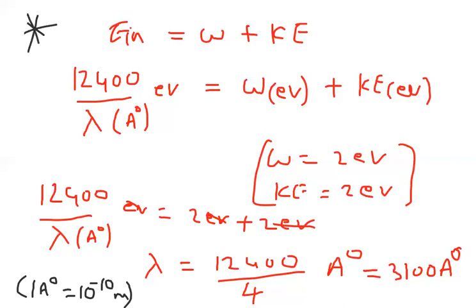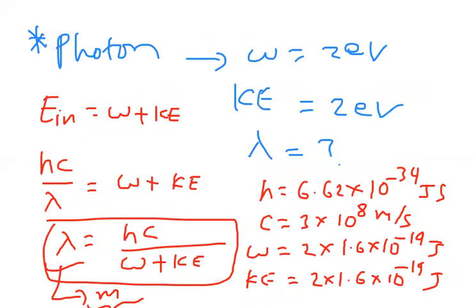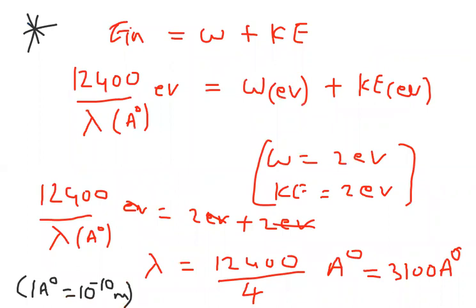So this is the easy method to solve. If you select the previous one, the calculation part is lengthy. For substituting H value, C value, and converting again to joules by multiplying with 1.6 into 10 power minus 19, everything is becoming lengthy. But in this problem, nothing like that. It is a very straightforward and very simple problem. I hope you understood how to handle the work function and photoelectric effect sums.